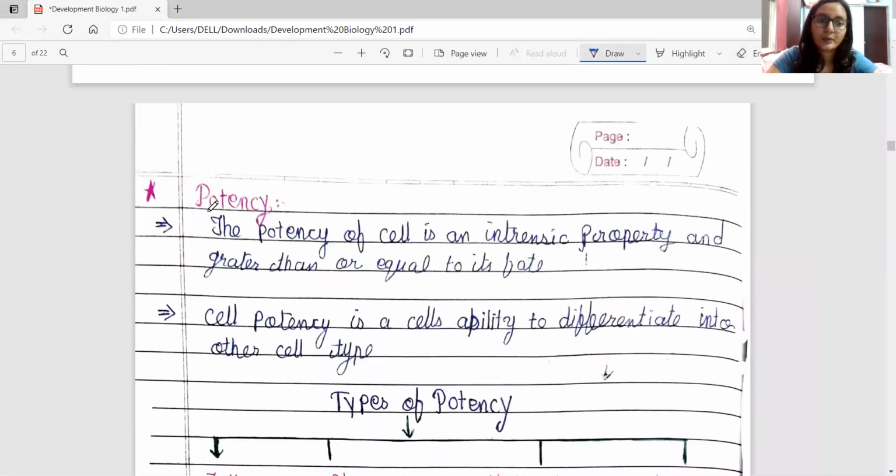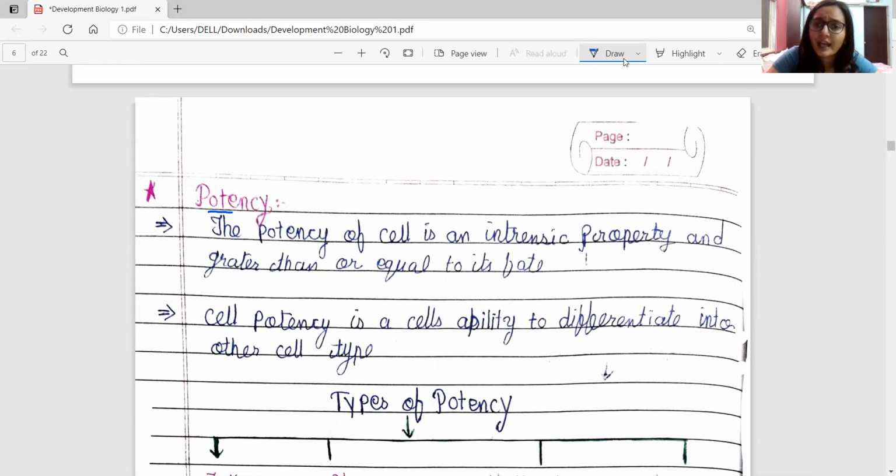So first of all, what is potency? The potency of a cell is an intrinsic property, which means it is an internal property, and it is greater than or equal to its fate. So potency is always equal to or greater than its fate. Cell potency is a cell's ability to differentiate into different types of cells or other types of cells.